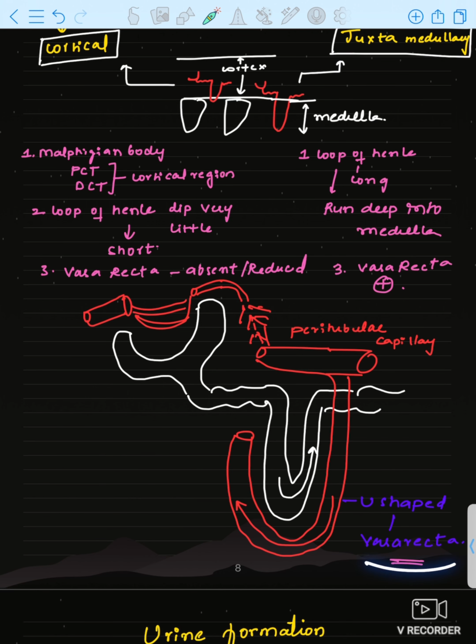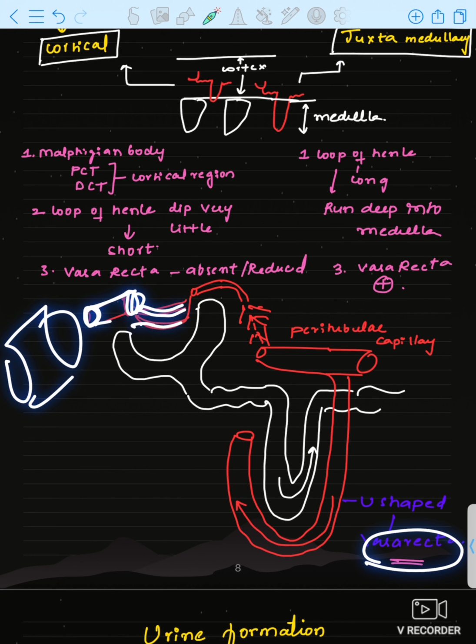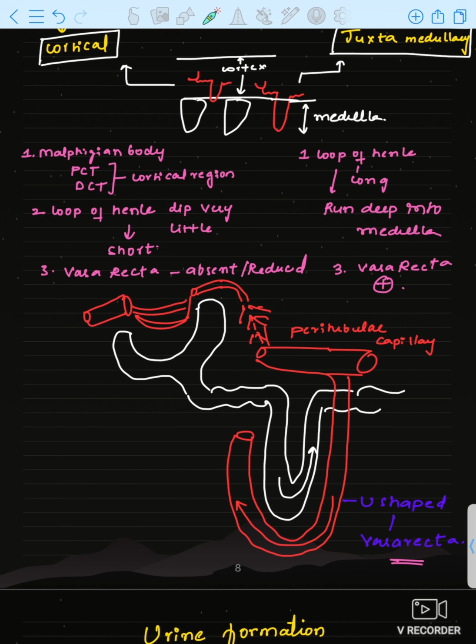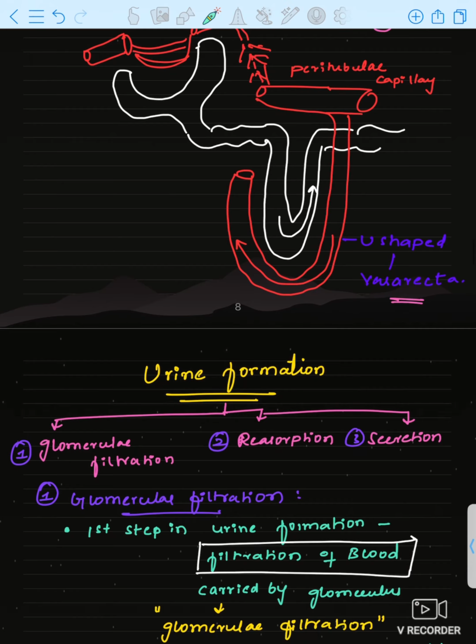You can see, I told you about this vasa recta. Here this is the renal artery, afferent arteriole, this is glomerulus, these are capillaries, and this is efferent arteriole. It will be broken down into different capillaries, and the peritubular capillary will be formed from the efferent arteriole, and the peritubular capillary will form a U-shaped tubular structure around the loop of Henle, that is called vasa recta. See the direction of the loop of Henle, it is like this, and the vasa recta direction is opposite, that is why counter current mechanism.